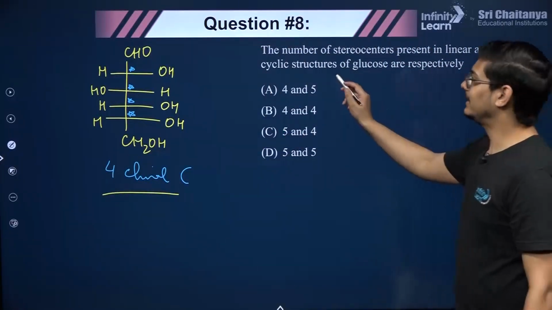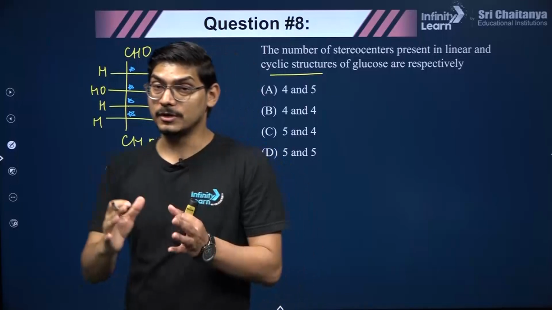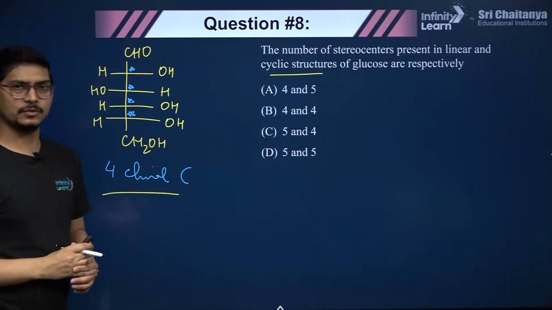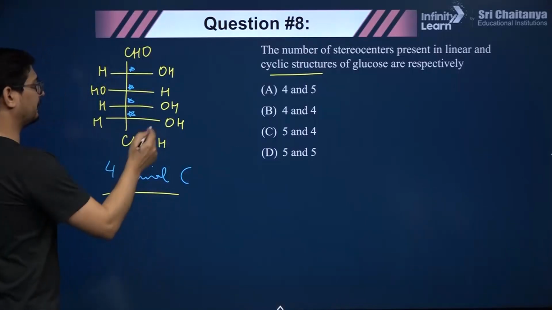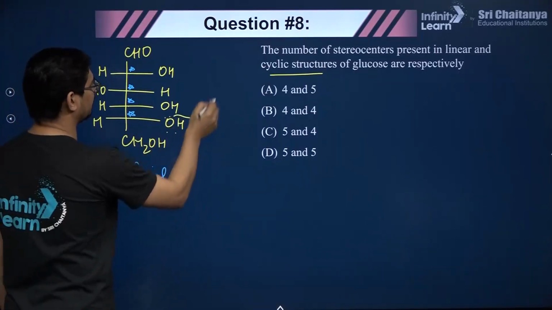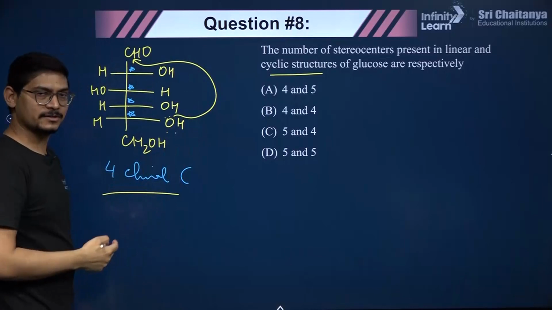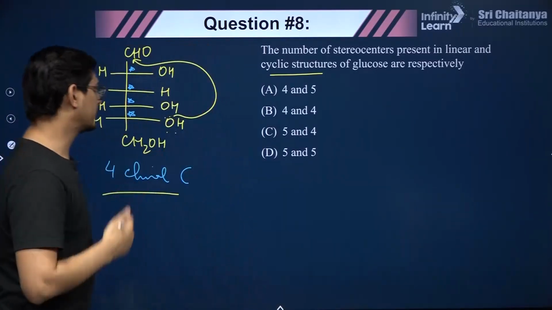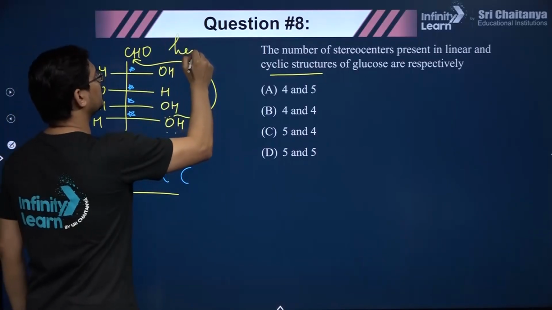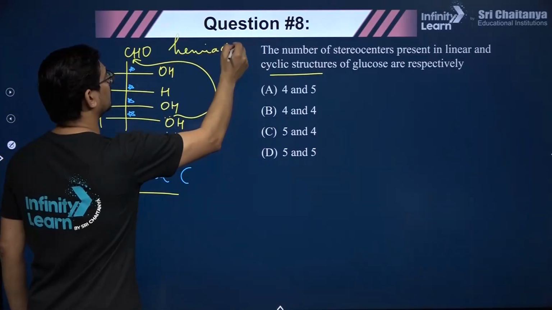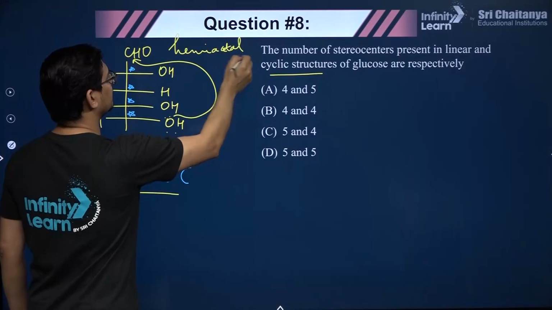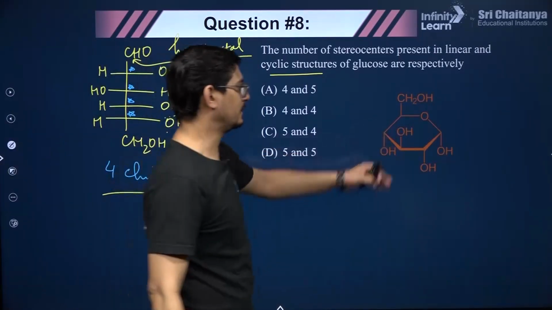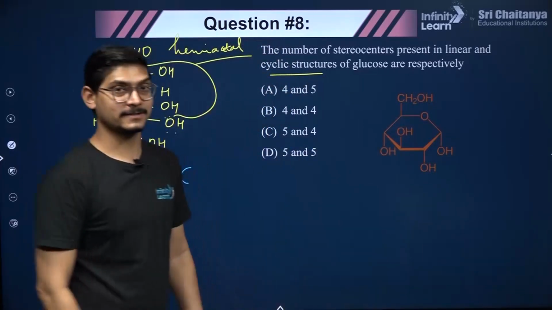Now what about the cyclic structure of glucose? We know, guys, if you don't remember, please learn it. The open chain structure of glucose is not very stable, therefore it undergoes hemiacetal formation, right? That is a reaction of aldehyde and alcohol which we discussed in the last video. Please go there and watch it. So the hemiacetal forms a cyclic structure, which is here.